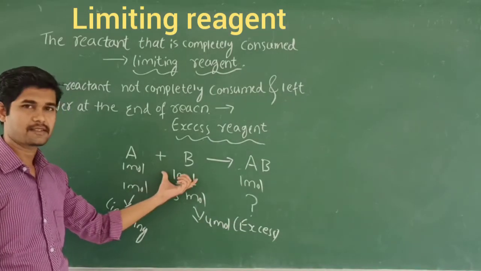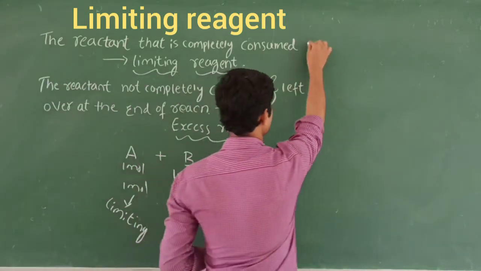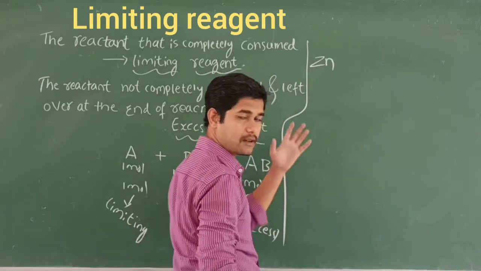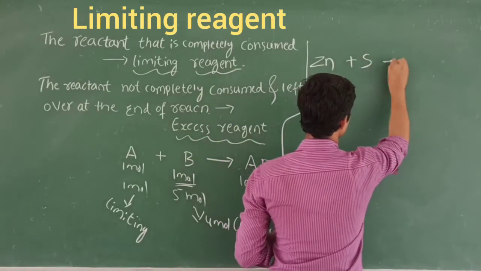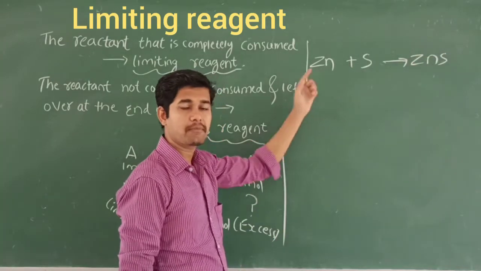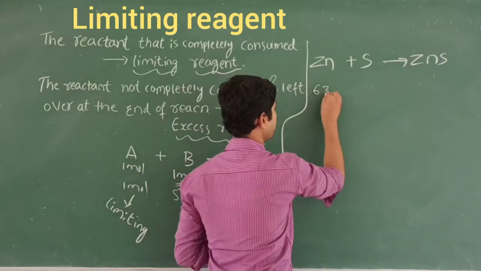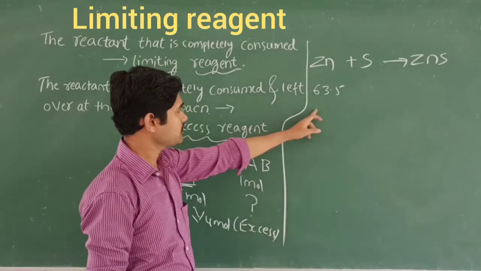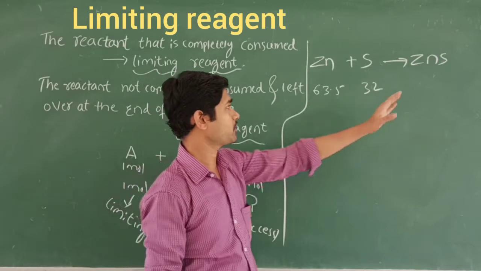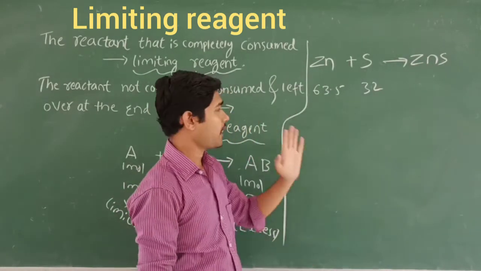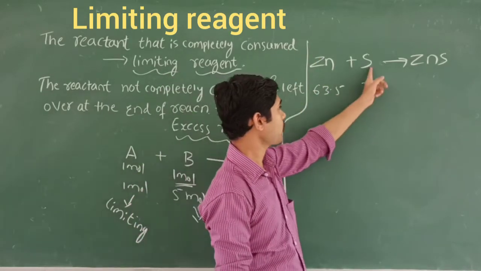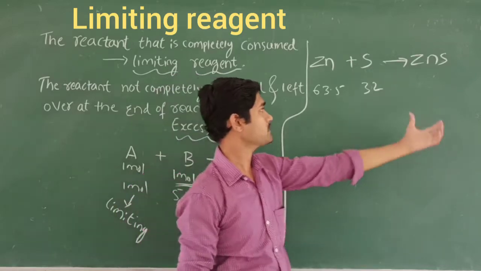Based on this simple explanation, I take one more example, that is zinc sulfide. How is zinc sulfide formed? Zinc, the metal, reacts with sulfur to form zinc sulfide. We know that the atomic mass of zinc is 63.5, right? The atomic mass of zinc is 63.5 and of sulfur is 32. Then only we get the product zinc sulfide. I mean, 63.5 grams of zinc reacts with 32 grams of sulfur, then only we get the product zinc sulfide.